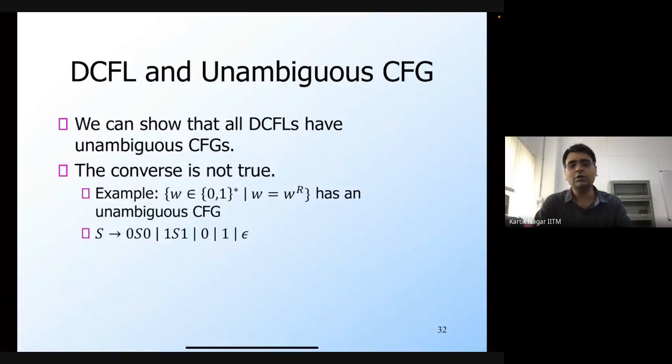The converse is not true. So what does the converse say? The converse says that all unambiguous CFGs are DCFLs, so that every language that has an unambiguous CFG has a deterministic PDA. That is not true.